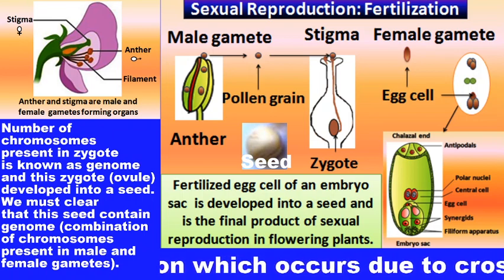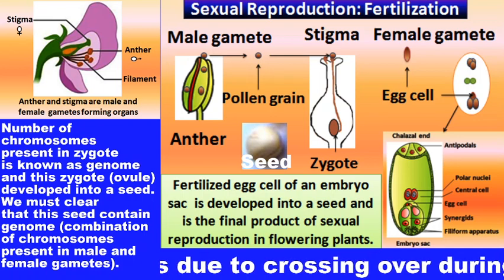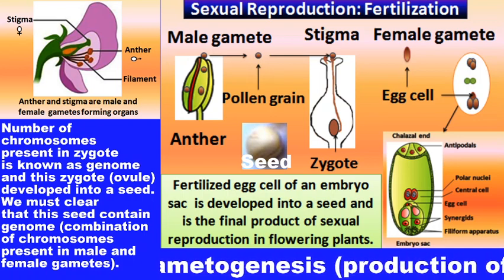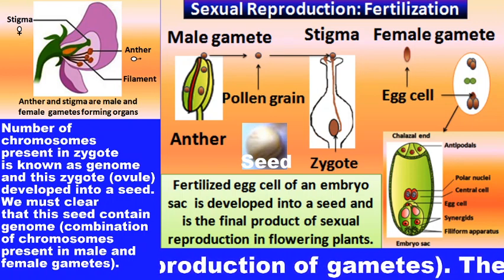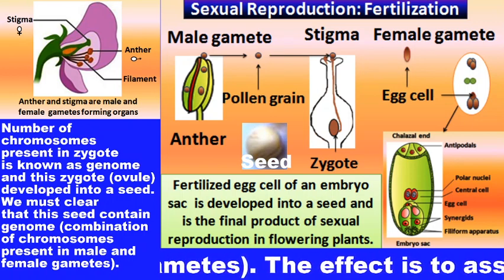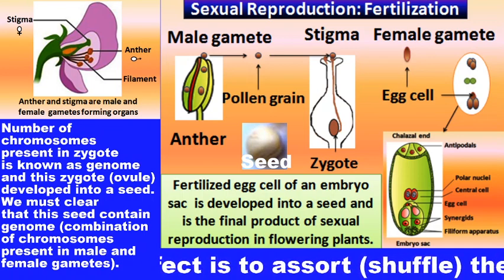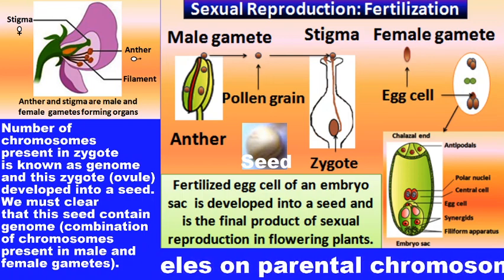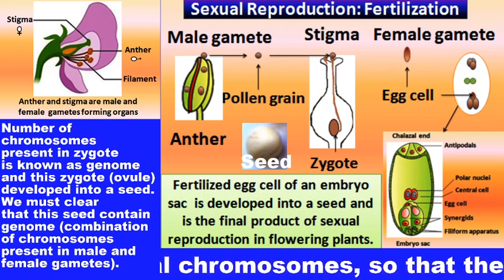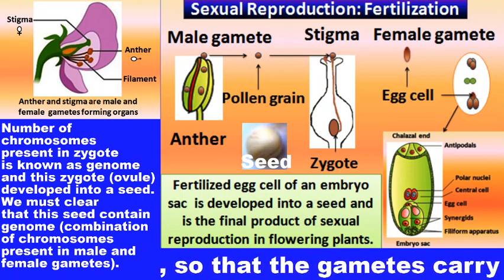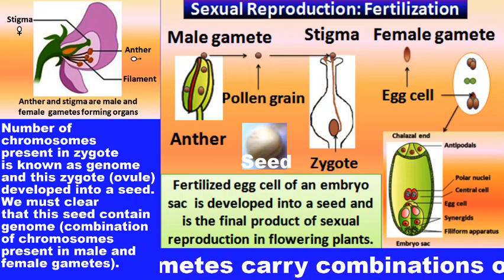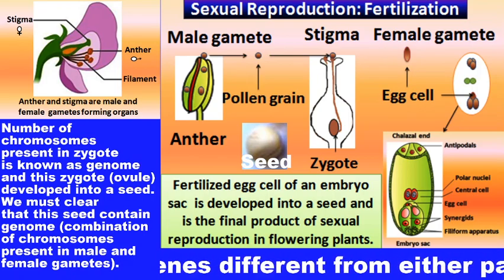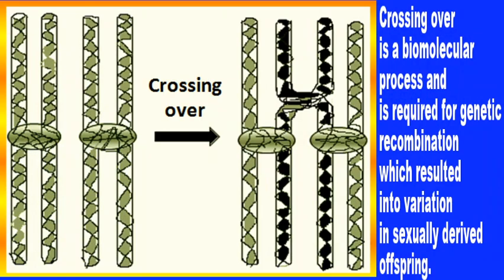This gamete is formed by the process of meiotic cell division, and formation of gamete is known as gametogenesis. Gametes are the vehicle which carry genetic information in the form of chromosomes. In a chromosome, several thousand genes are present. That's why chromosome is known as the genetic vector.